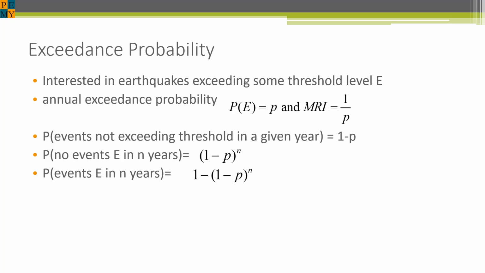We know that if in a given year E does not happen, then by the complementation rule, the probability of not E is 1 minus p. Because earthquakes are independent, we can use the multiplication rule for independent events to find the probability of no event E in n years, which is (1 minus p) raised to the nth power. Then the probability of at least one event in n years, again by the complementation rule, is 1 minus (1 minus p) to the nth power. This formula shows up everywhere in ASCE 7-16 and is in all of the building codes.